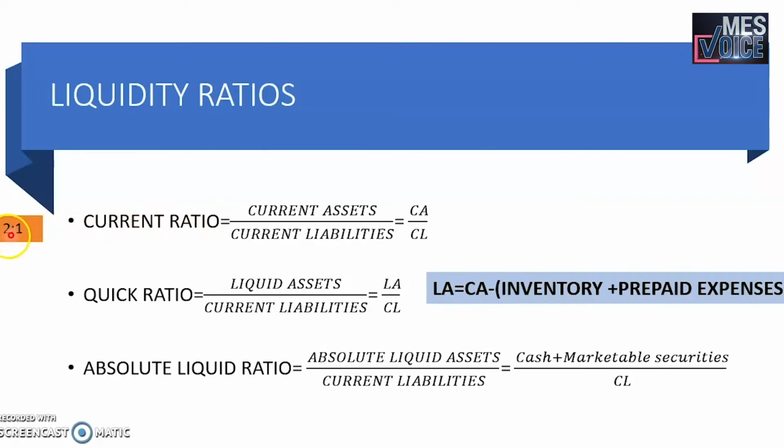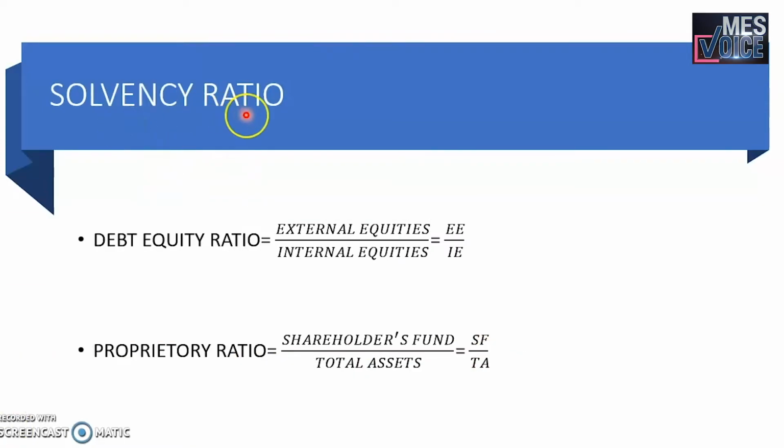The rule of thumb for current ratio is 2:1, which means that current assets twice the current liability is considered satisfactory. The rule of thumb for quick ratio is 1:1, which means that liquid asset equal to current liability is considered satisfactory for an organization. In case of absolute liquid ratio, the standard is 1:2, that is absolute liquid assets to current liability of 1:2 is considered satisfactory. Let us move on to the solvency ratio.